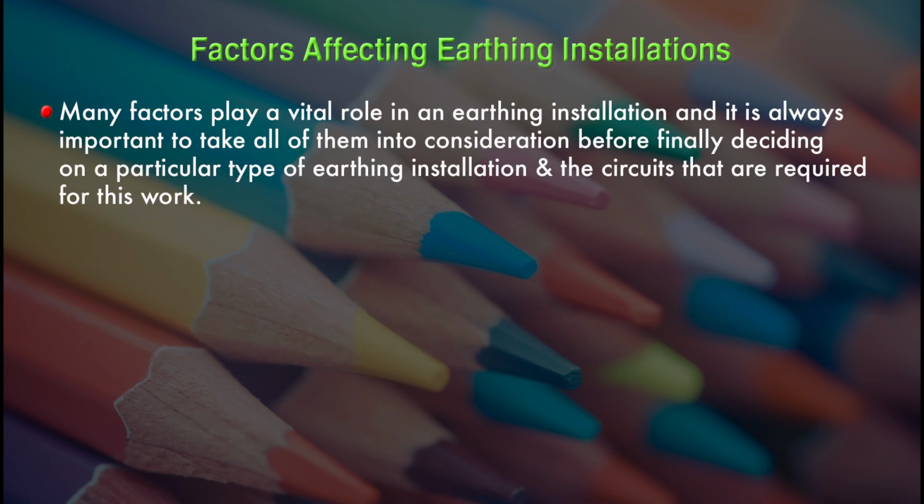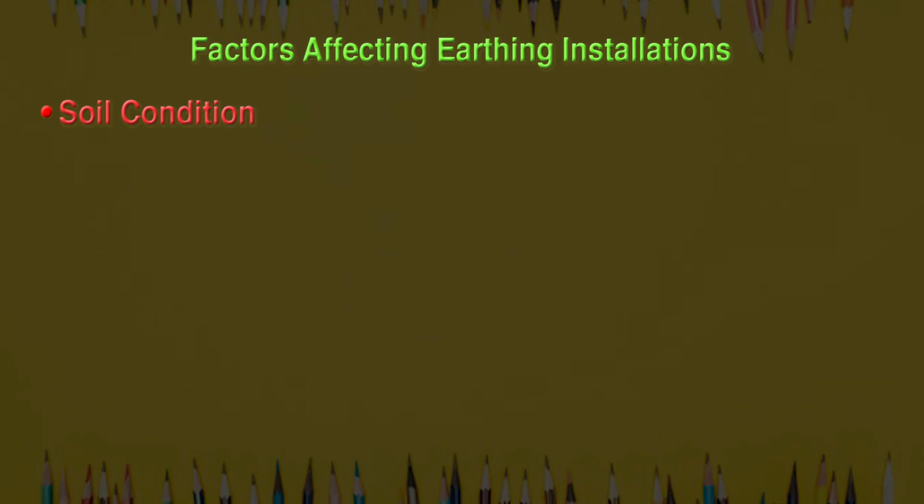Many factors play a vital role in an earthing installation, and it is always important to take all of them into consideration before finally deciding on a particular type of earthing installation and the circuit that is required for this work. So some of the factors that affect the earthing installation are: first factor is soil condition.